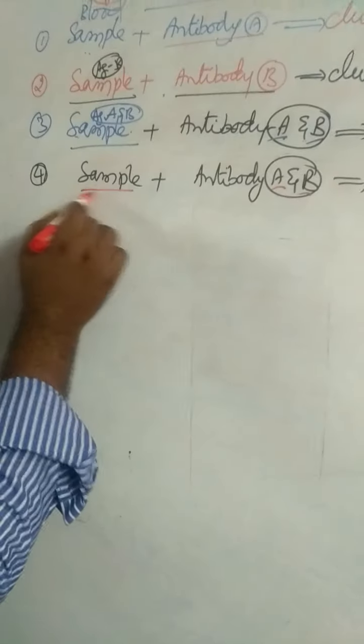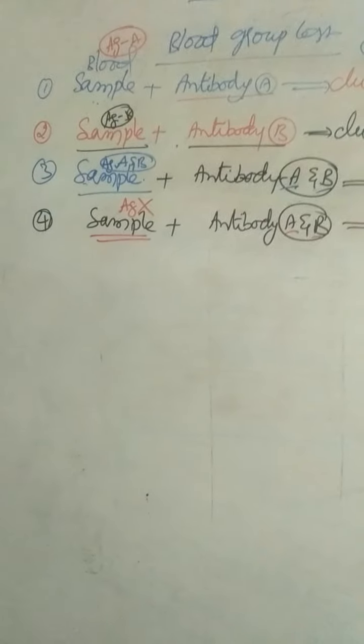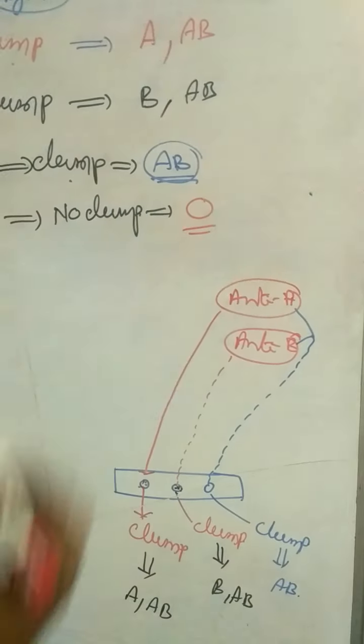That means the sample does not contain any antigens. Antigens are absent. So the blood group without antigens is called O blood group.